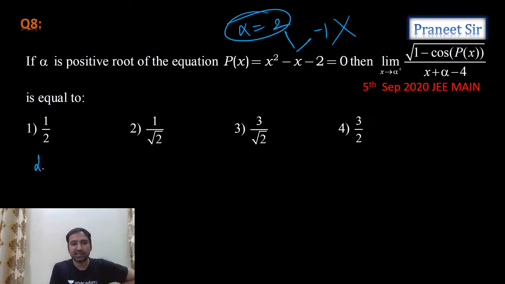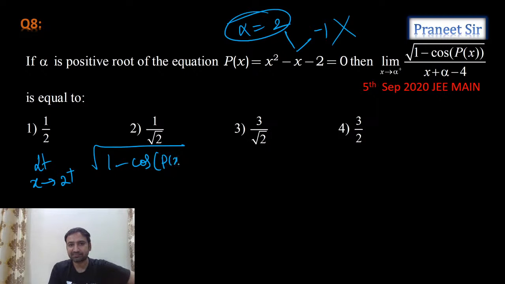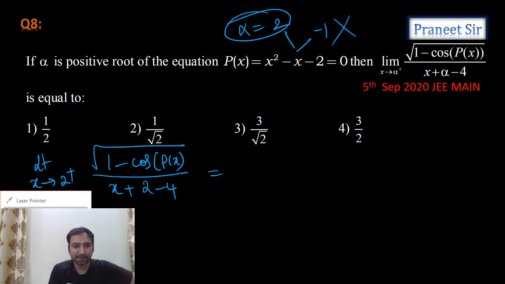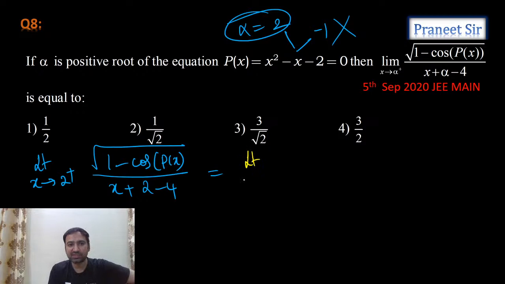So what he's asking is limit x tending to alpha plus, but alpha value we already calculated, 2 plus, of square root of 1 minus cos of pi x by x plus alpha, that is 2, 2 minus 4. So now let's simplify this. See, we have this formula for 1 minus cos theta. What is 1 minus cos theta?